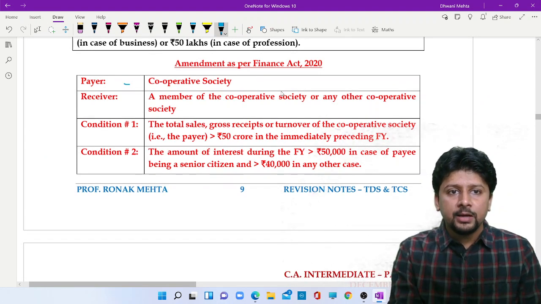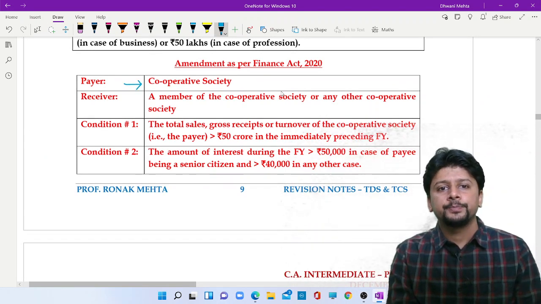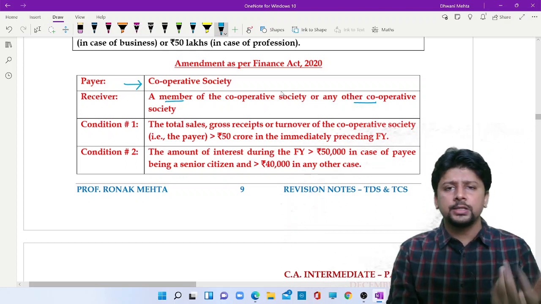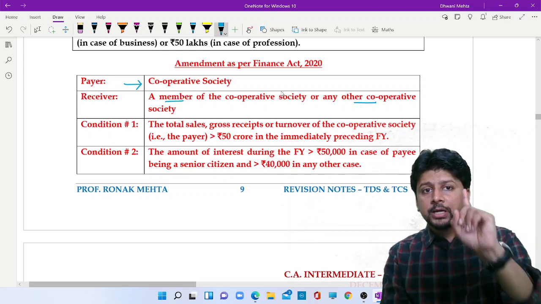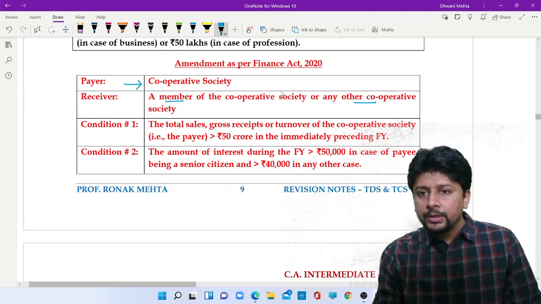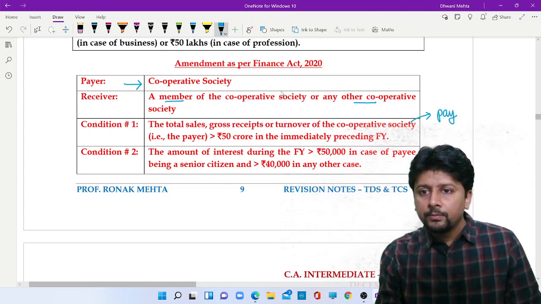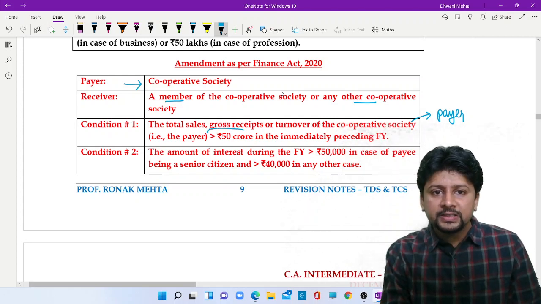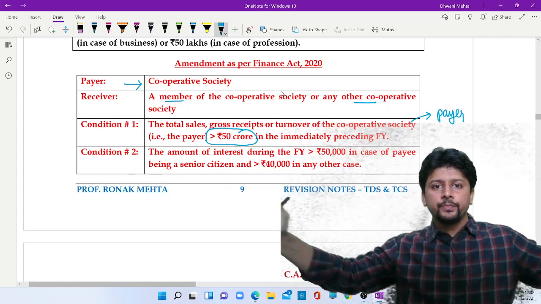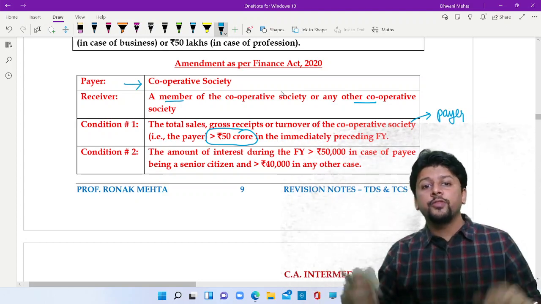that if the payer is a cooperative society, the receiver is a member of a cooperative society or any other cooperative society. But condition number one, in the preceding financial year, this payer had a turnover exceeding 50 crores. So it was working on a large scale basis. Its turnover in last year was about 50 crores.